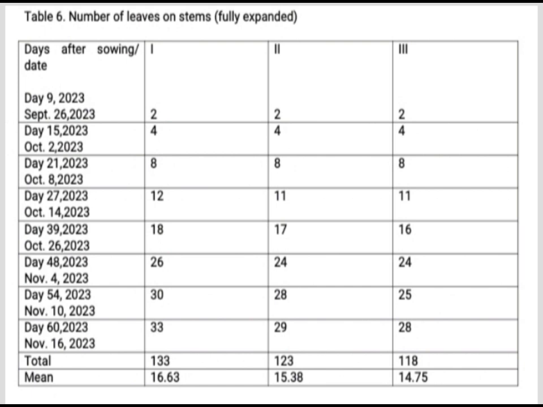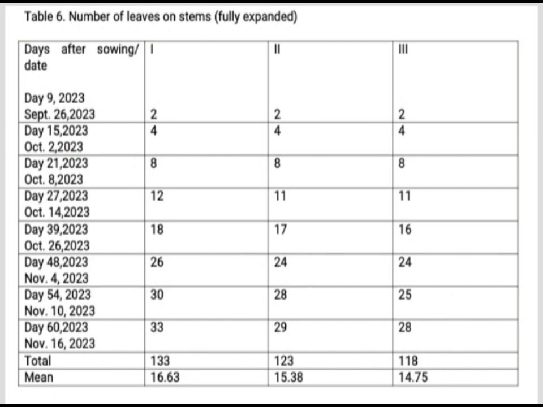The total number of leaves for each replication is as follows. Replication 1, 133; replication 2, 123; replication 3, 118. From these totals, we can calculate the mean number of leaves per replication.